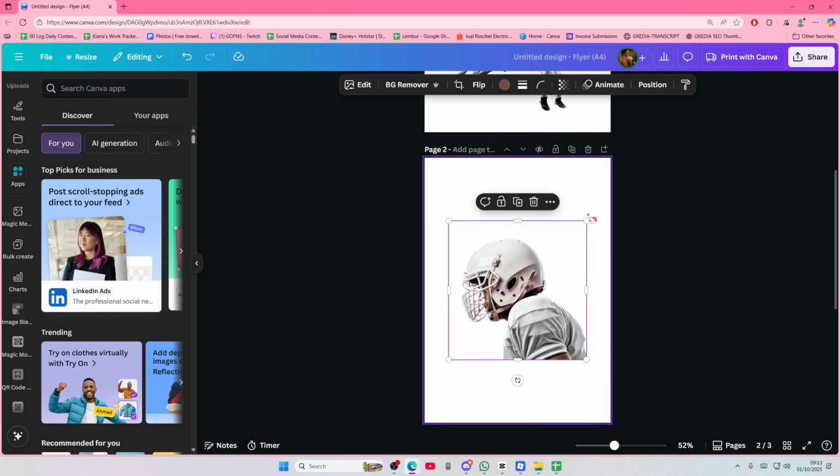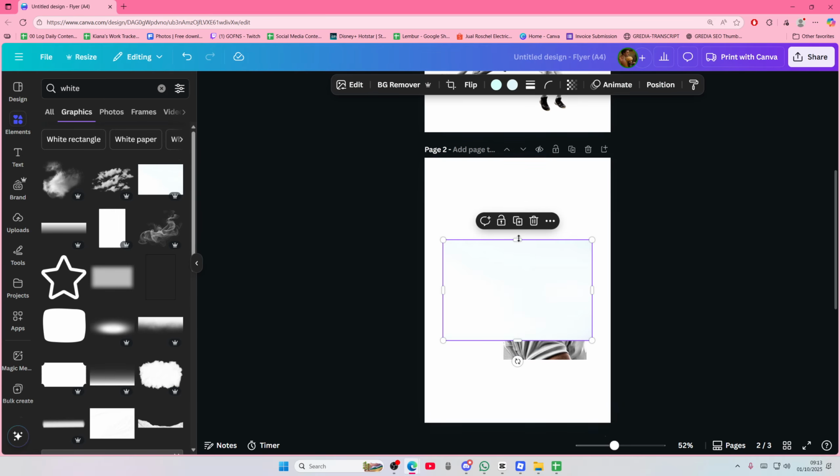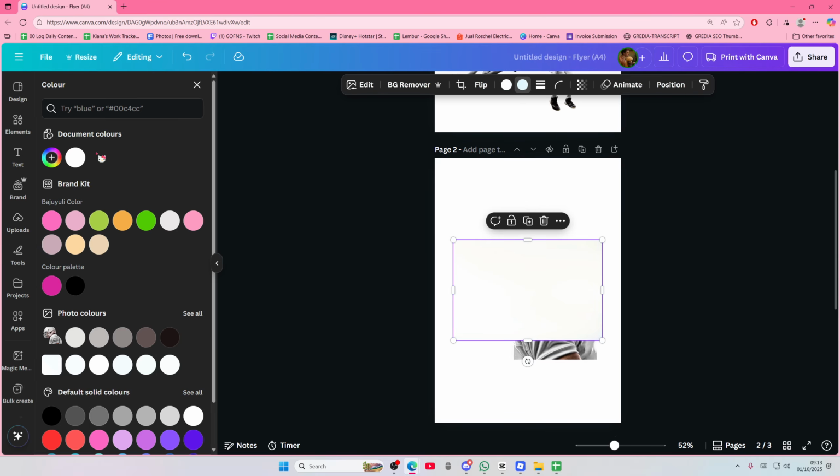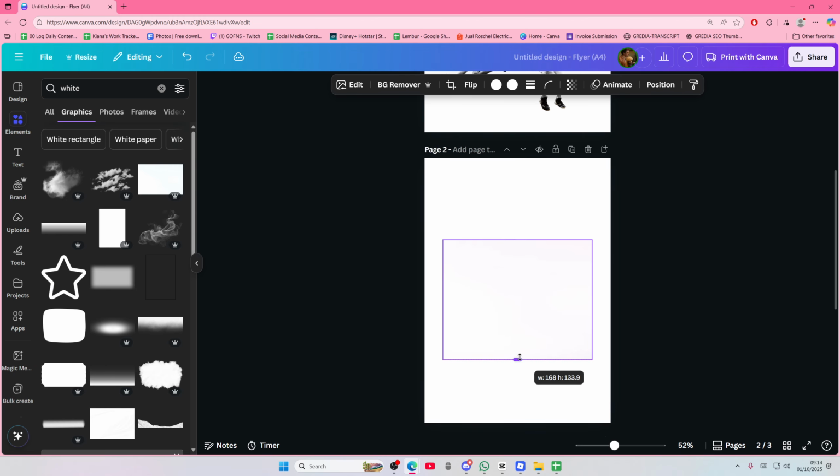Get your headshot on the second page, and then go to elements and add just a white element here. Just type in white. We're just going to adjust that a little bit.